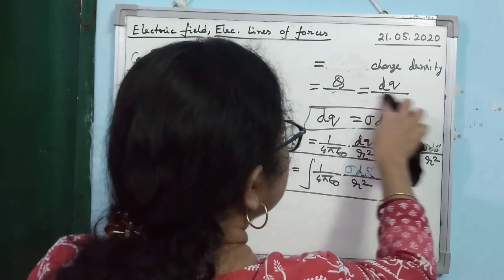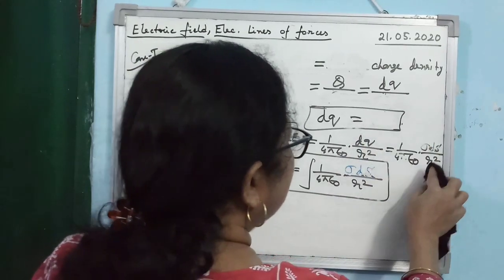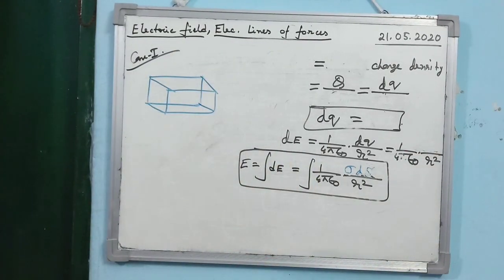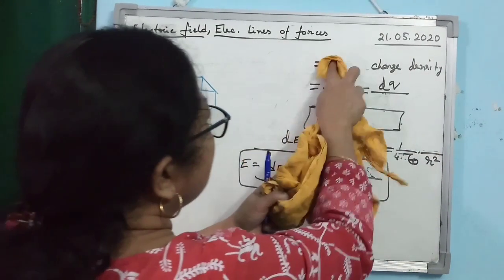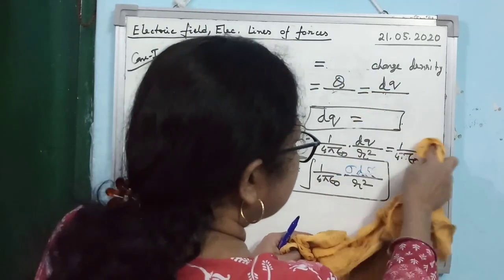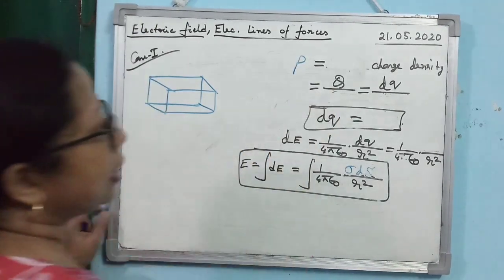These are all common sense. So, instead of surface charge density, you will define the volume charge density, isn't it? And we denote volume charge density by the Greek letter rho.